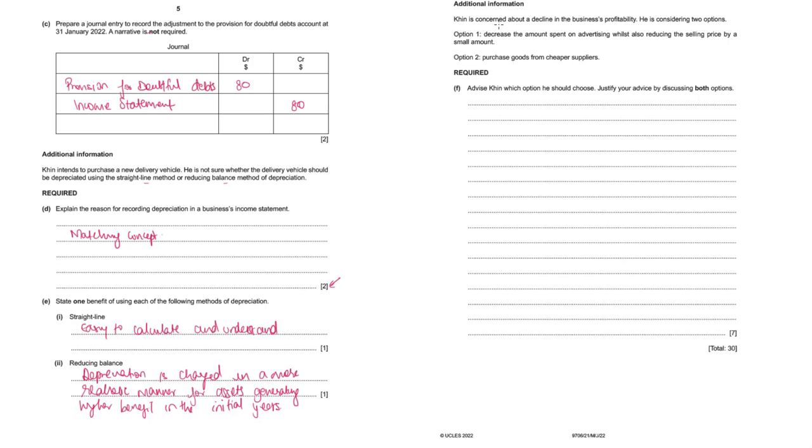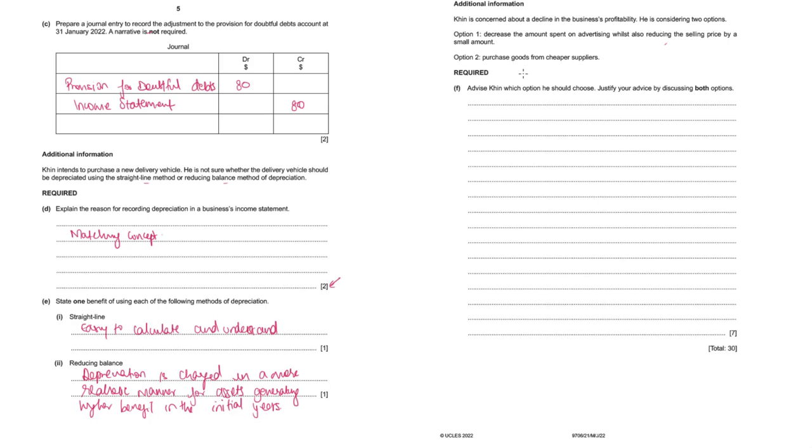Then additional information given. Kin is concerned about a decline in the business's profitability. He is considering two options. Option 1, decrease the amount spent on advertising while also reducing the selling price by a small amount. So you reduce the advertising cost and you reduce the selling price with the anticipation that quantity sold will be more. Overall, they want to increase the profit by doing these two things.